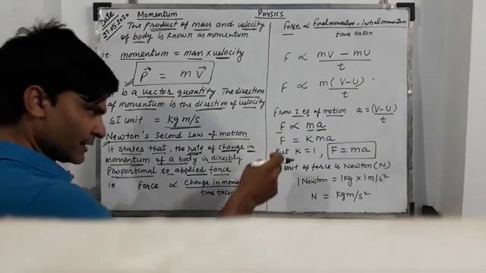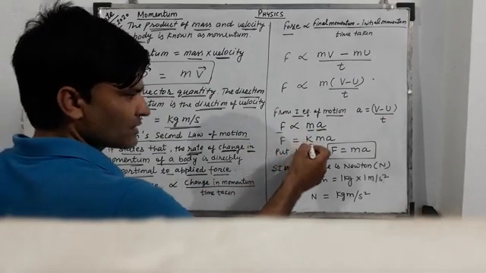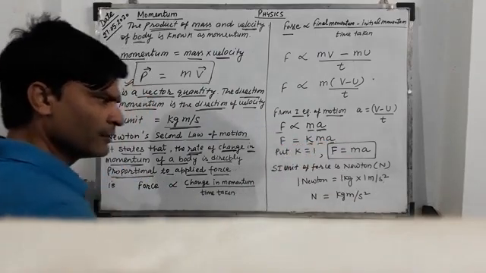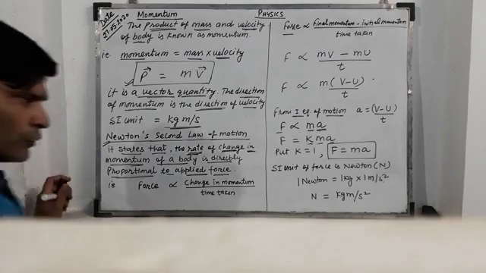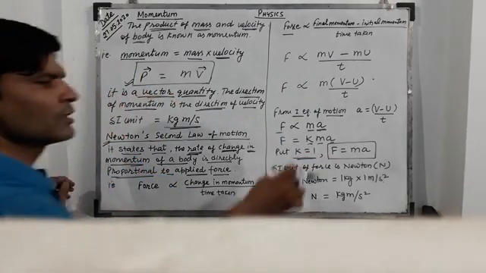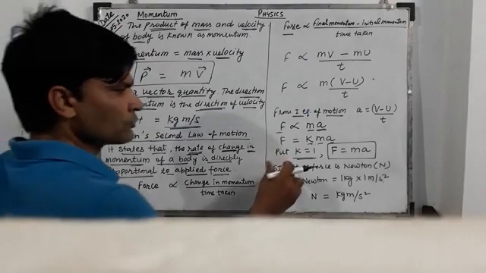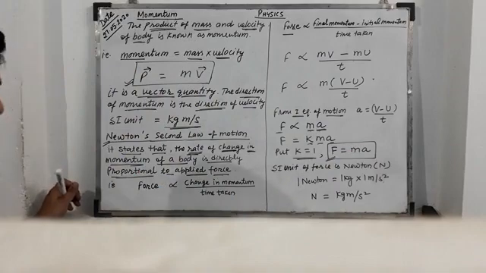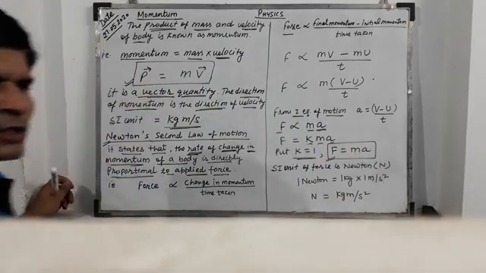Remove the proportionality and introduce a constant k, then we get F = kma. Put k = 1, for convenience. So we get the famous formula F = ma.